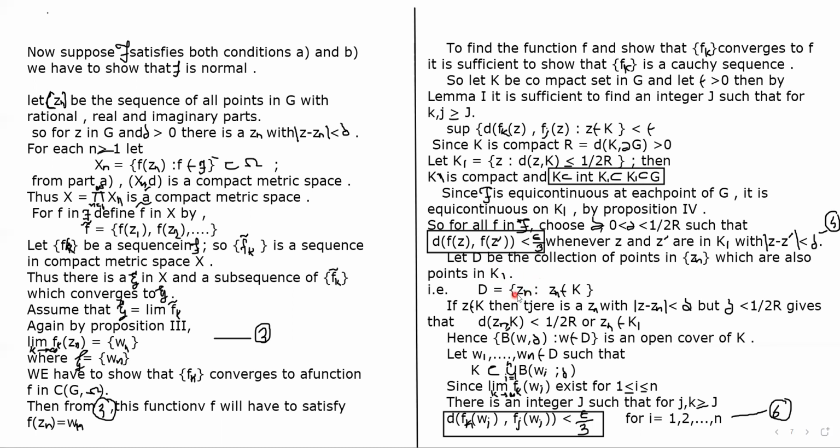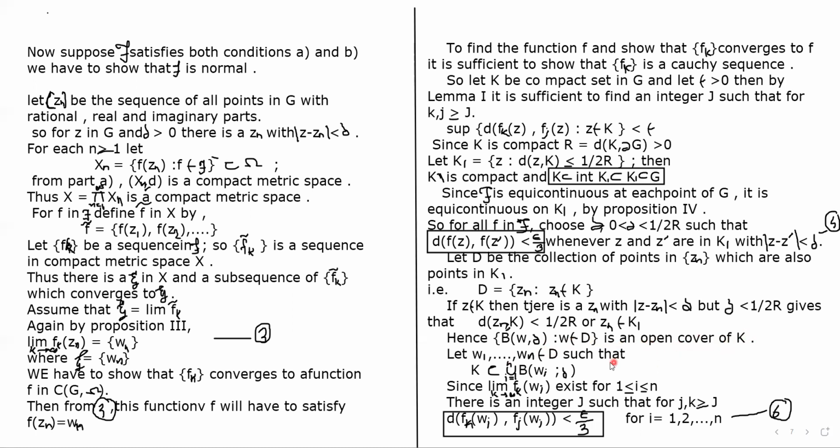So D is the set of Zn, where Zn belongs to K. If z belongs to K, then there is a Zn with mod of z minus Zn less than delta, and such that d of Zn, K is less than 1 by 2r, or Zn belongs to K1. Hence we can say that the balls B(wi, delta) form an open cover of K.